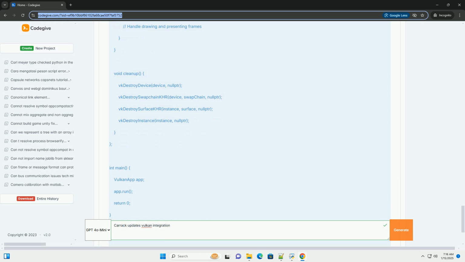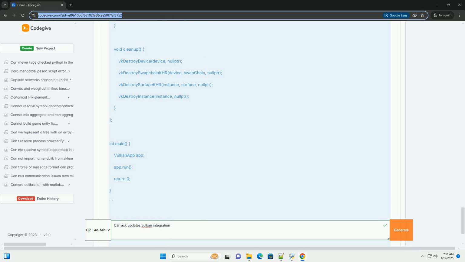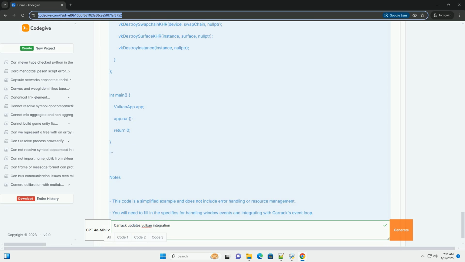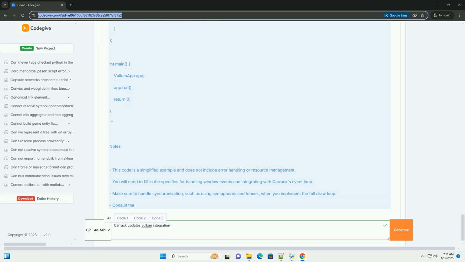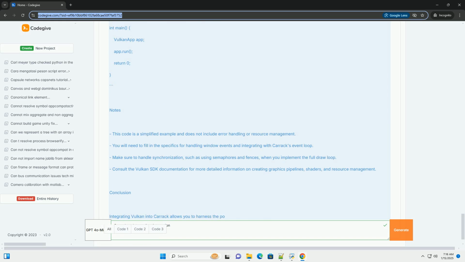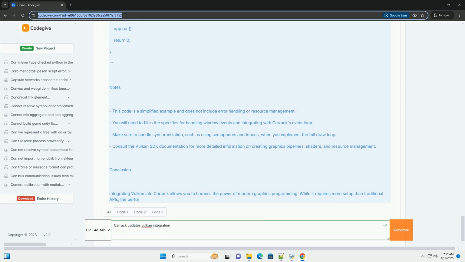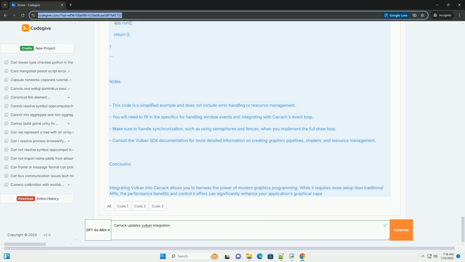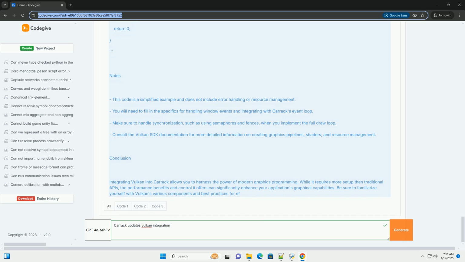3. Create a surface. Create a surface that Vulkan can draw to, which is typically linked to the window created by Carrack. 4. Set up swap chain. The swap chain is responsible for presenting images to the screen. You'll need to set up a swap chain that matches the window's dimensions and format.